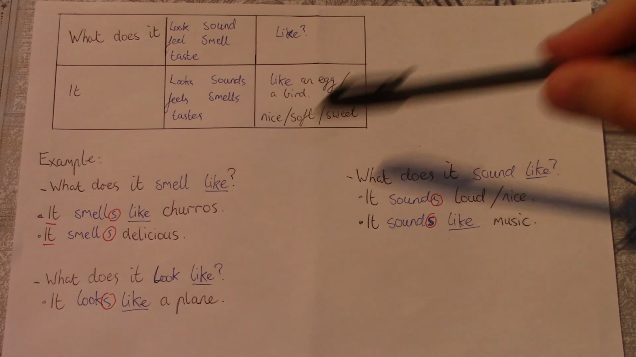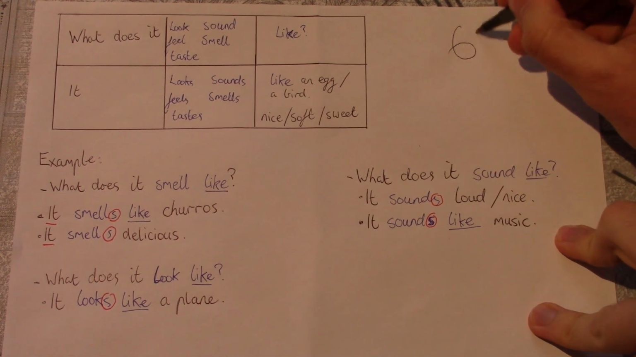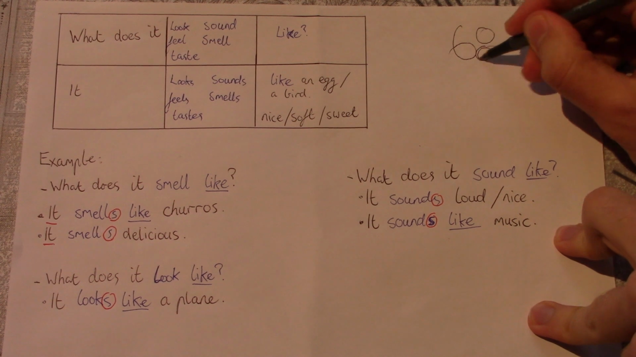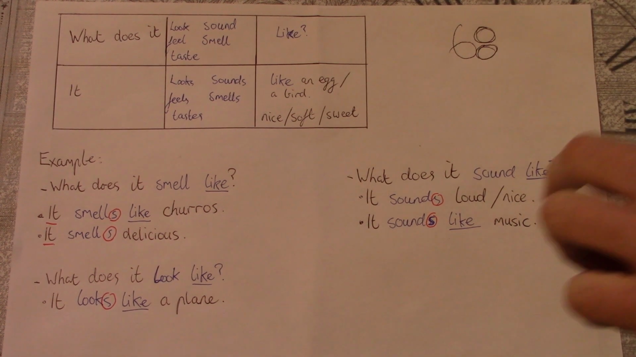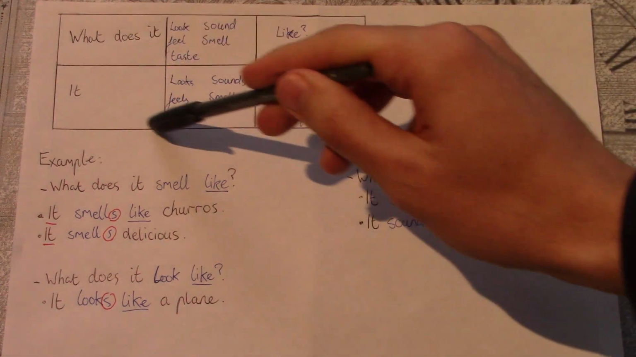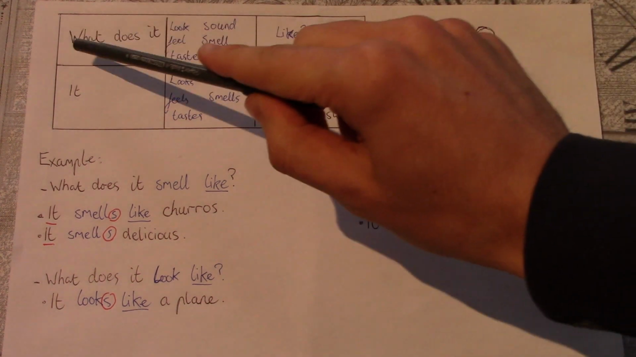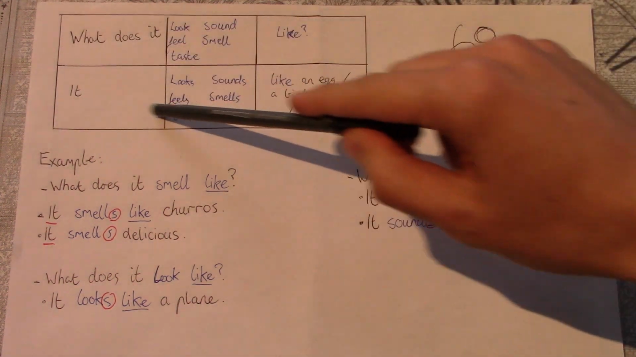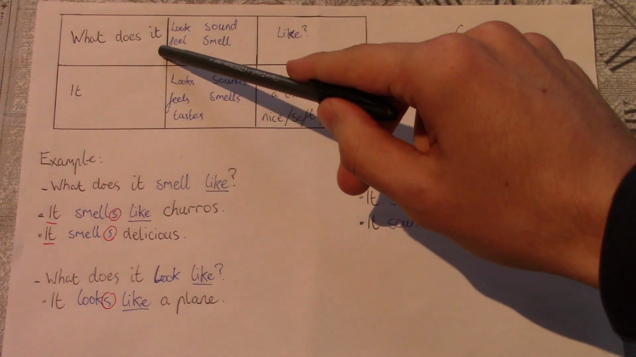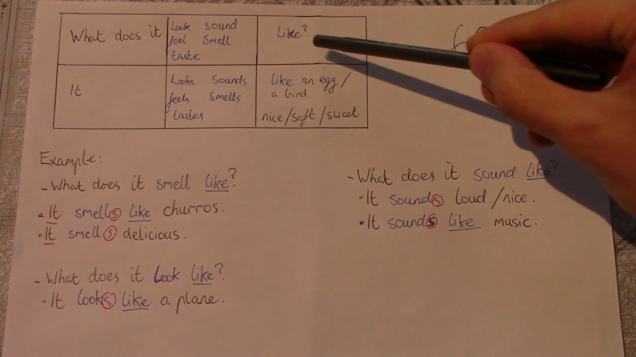So this is on page 68 of your student book that we're looking at. So this table is the same as page 68. So we have, this is the question and this is the answer. So what does it? You can choose a sense and then like.